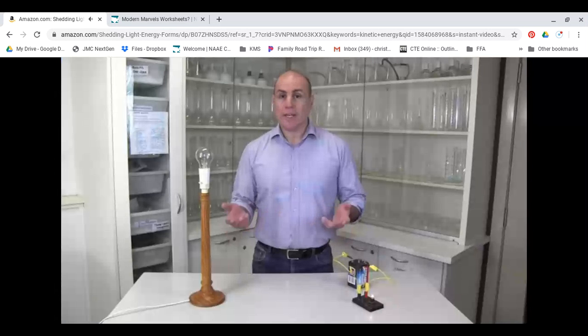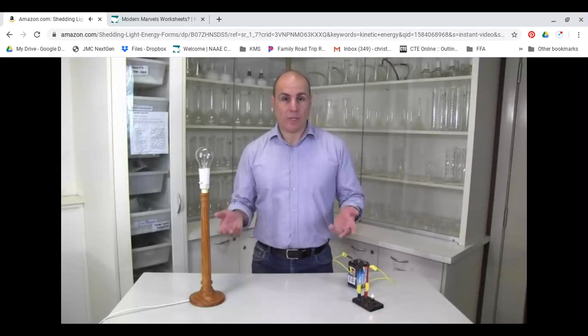Now, I mentioned earlier that energy is always transforming from one form to another, and I've given a few examples, but we now need to look at this concept in a little more detail.